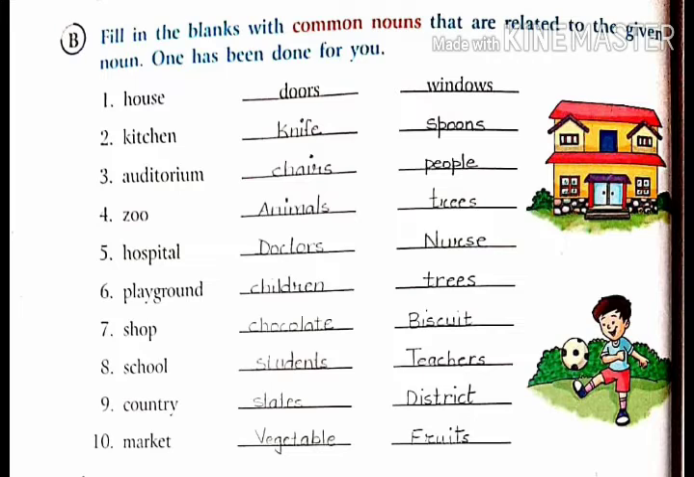Question number B. Fill in the blanks with common nouns that are related to the given noun. One has been done for you. You have to write the common noun related to that word, like house. We will write doors and windows. Doors and windows are common nouns because they are used commonly for everyone.